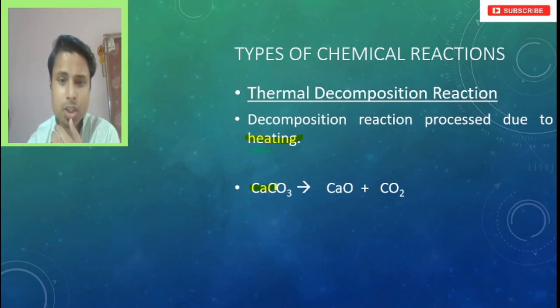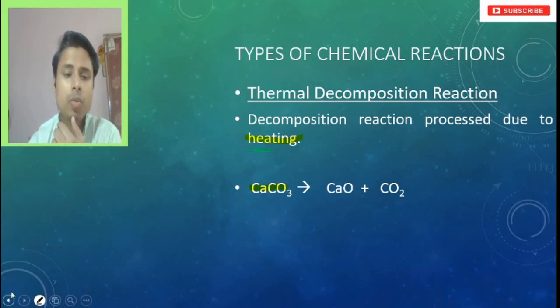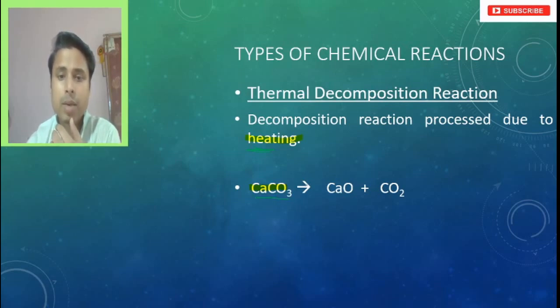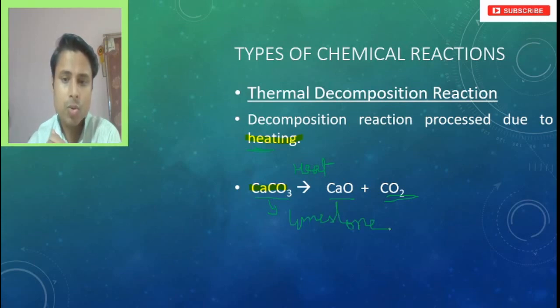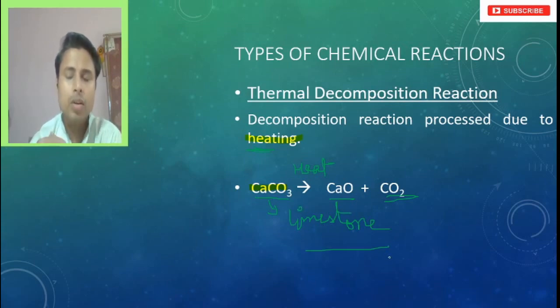So this is calcium carbonate. This calcium carbonate is what we call limestone. So this limestone breaks in presence of heat, forming quicklime, remember quicklime, and then it releases carbon dioxide. So this is thermal decomposition, right? Heat is required in this process. So what is this? Limestone, calcium carbonate, right?